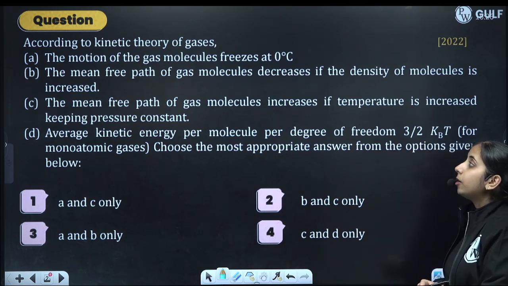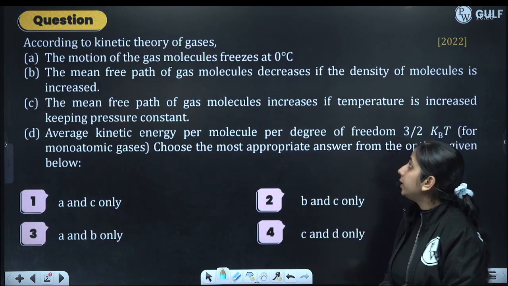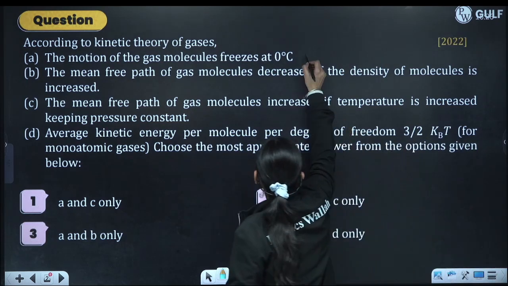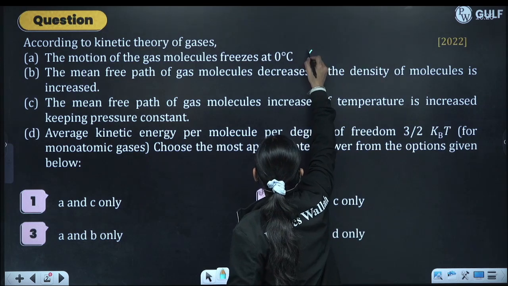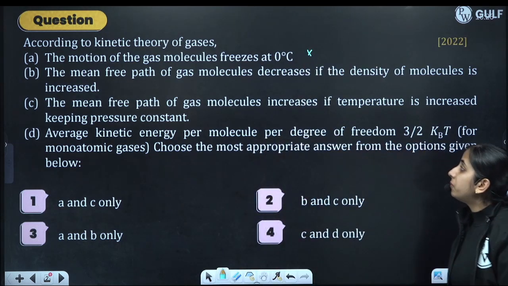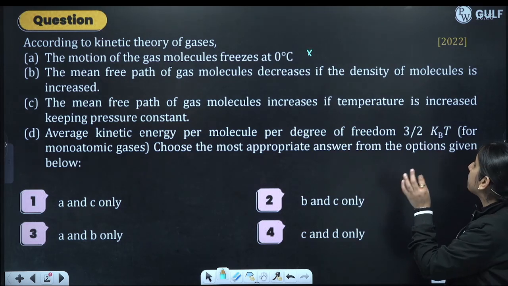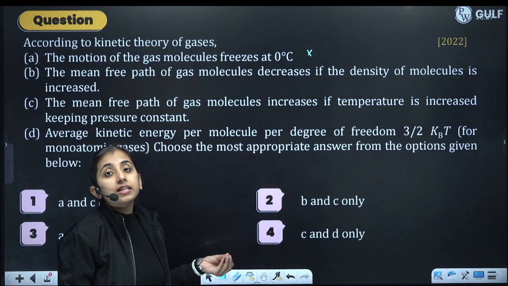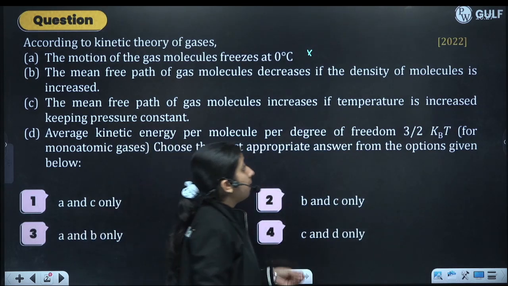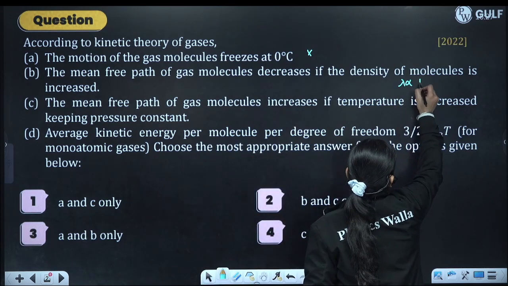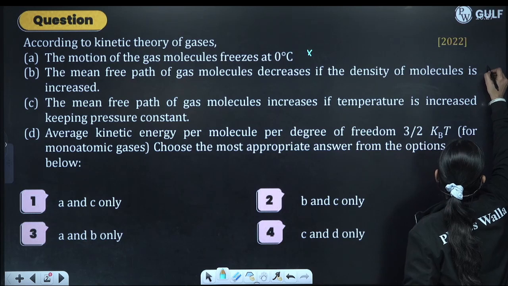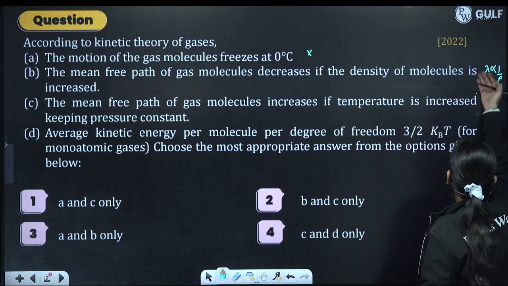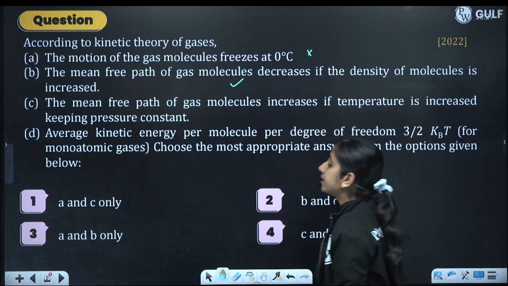According to kinetic theory of gases, the motion of the gas molecule freezes at 0 degrees Celsius. So this is a false statement. This is an incorrect statement. The mean free path of the gas molecules decreases if the density of molecules is increased. If the density of molecules is increased, then mean free path will decrease, because lambda is inversely proportional to density. So this is a correct statement.